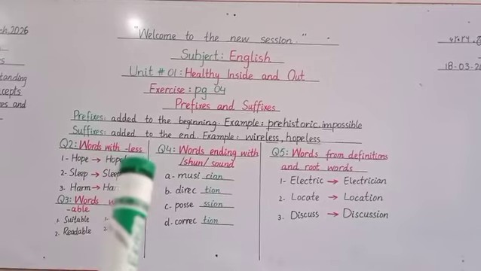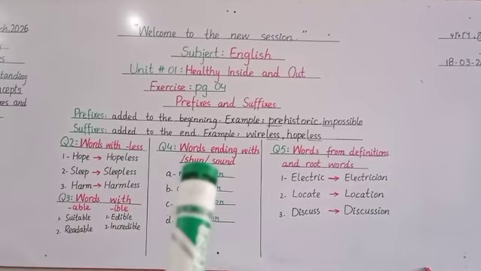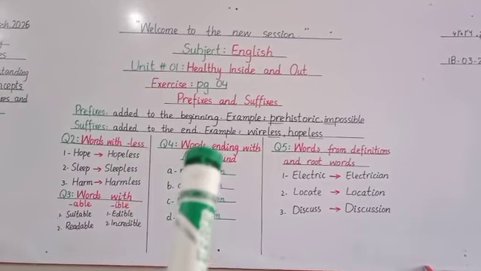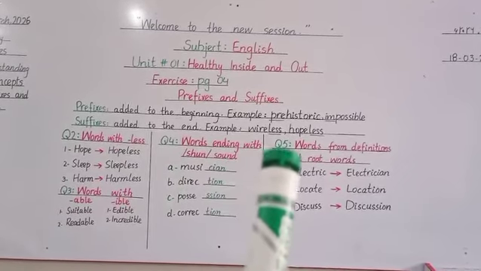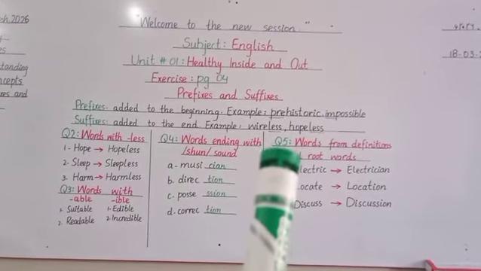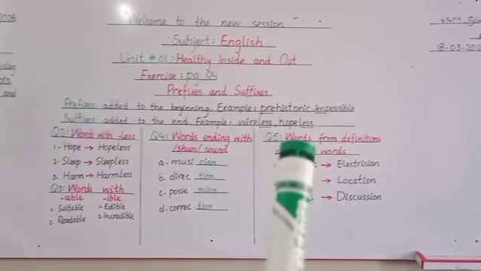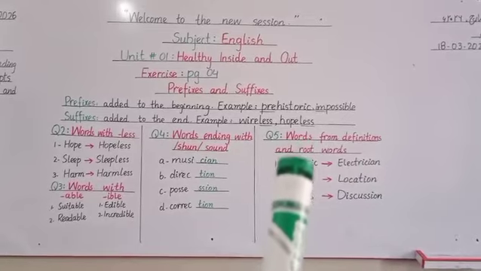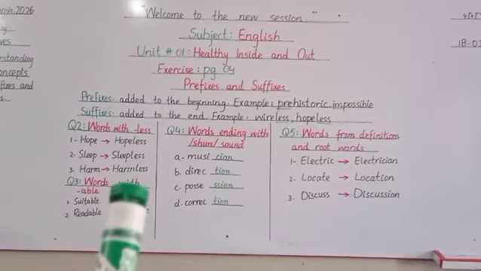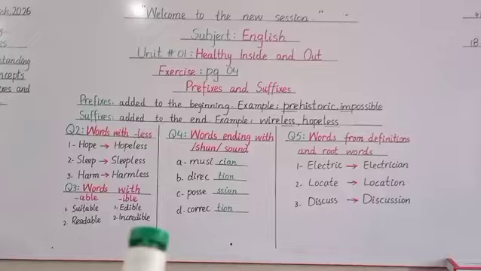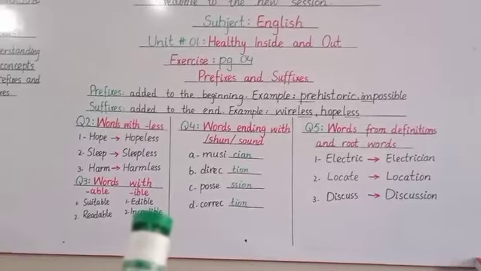So next is suffixes. Suffixes are the words which are added to the end of any word to make a new word. For example, wireless. Less means without. So wireless means without wire. Hopeless means without hope. So now we have to solve the exercise on page number 4 of this chapter.